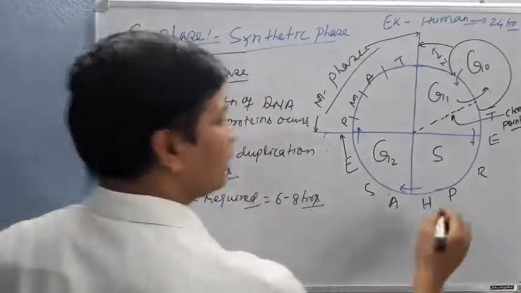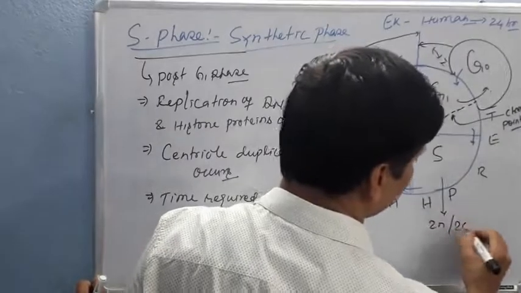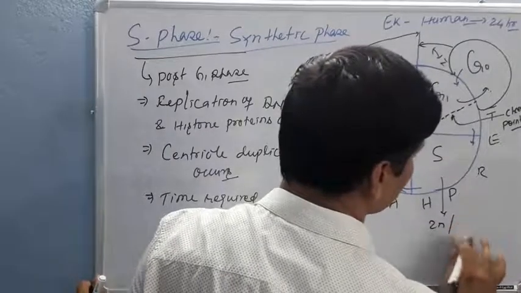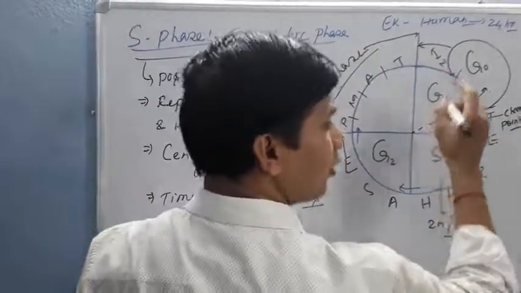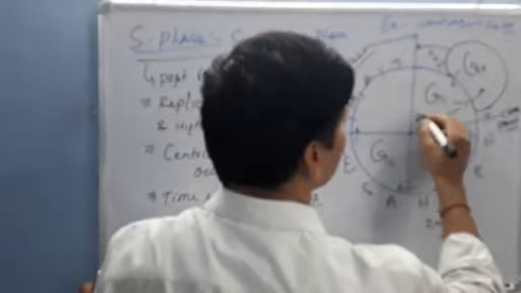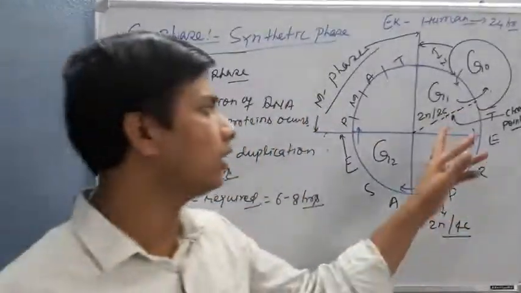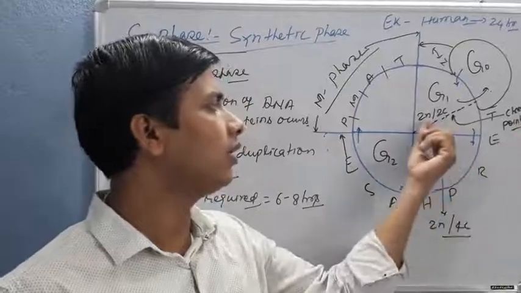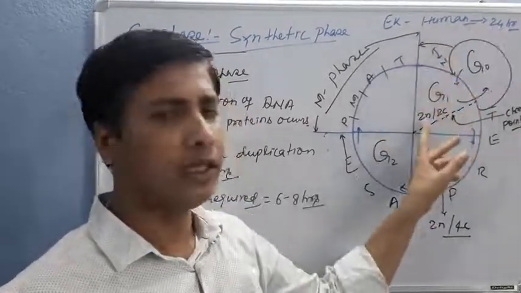At that condition, the cells become 2n and 4c at the end. But during the G1 phase, cells remain 2n and 2c, because there is no replication of DNA, and the cells are already 2n in number, because I am taking human cells, which are diploid in nature.